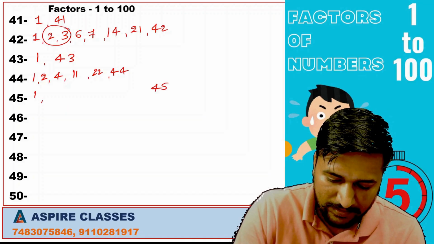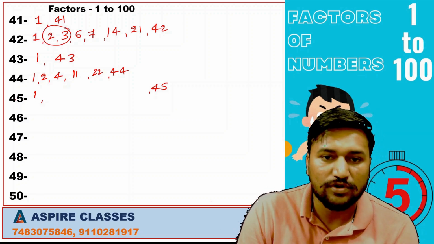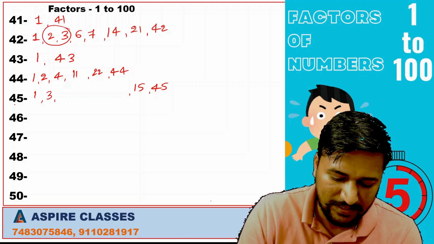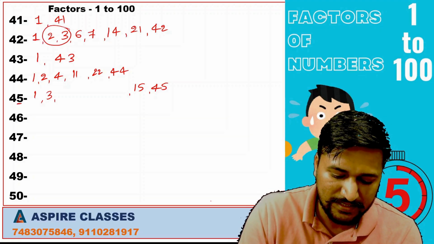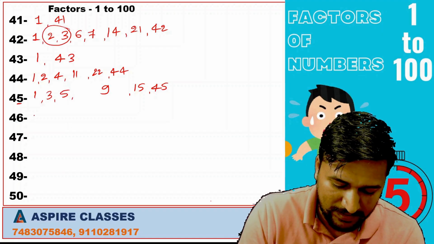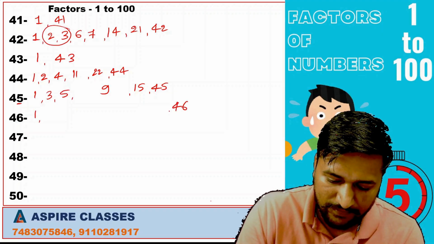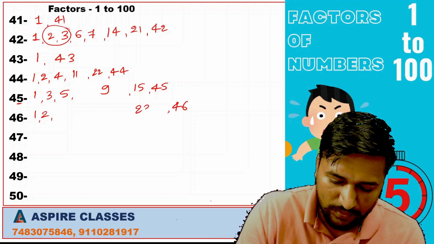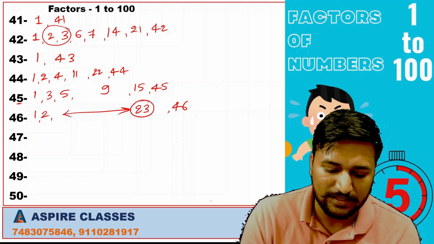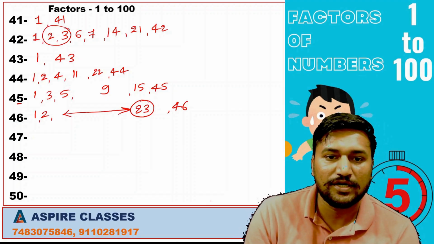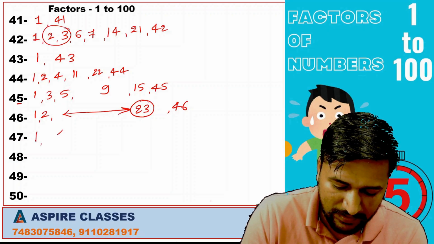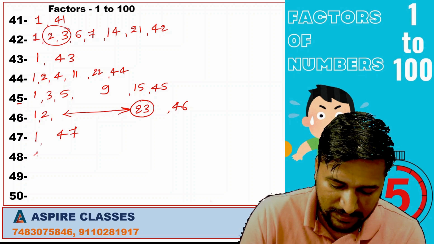1, 45. This number is not divisible by 2, it is divisible by 3. 3 15s are. Next, last digit 5 is there, so divisible by 5. 5 9s are. Next, 46: 1, 46, 2, 23. See, 23 is a prime number, so there are no factors between 2 and 23. So only factors of 46 are 1, 2, 23 and 46. 47 is a prime number, 1 and 47.